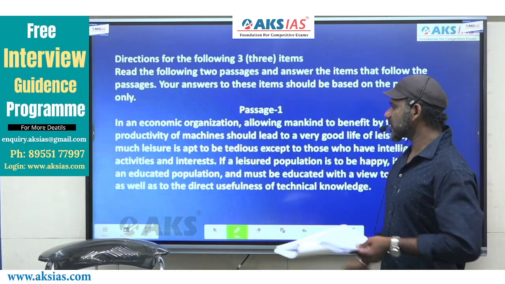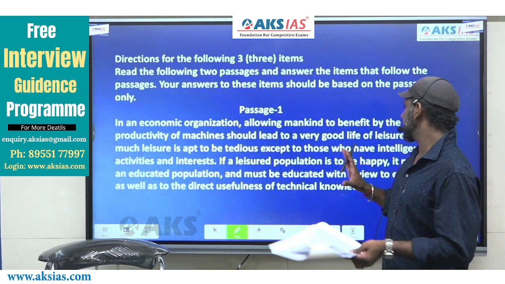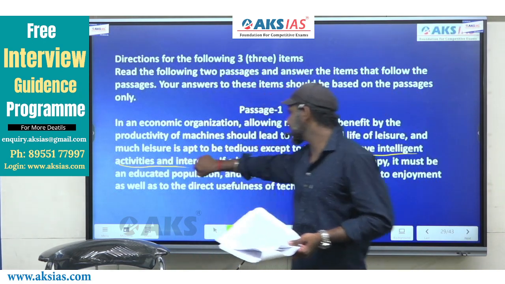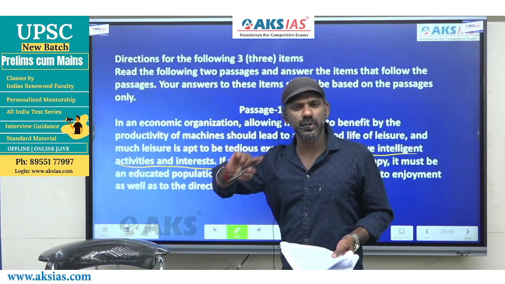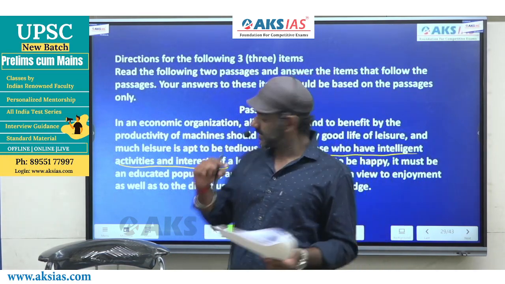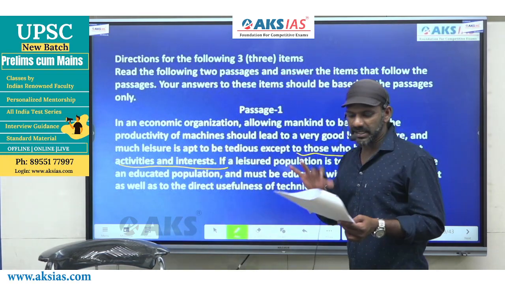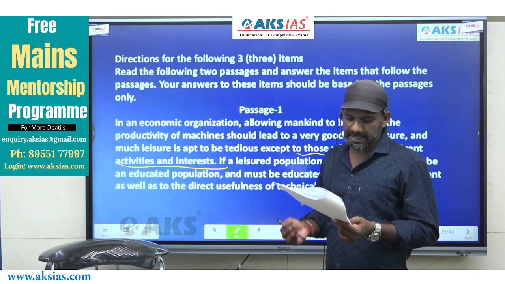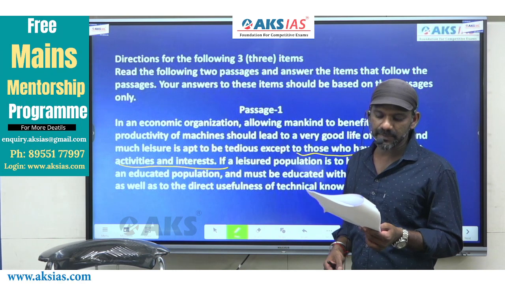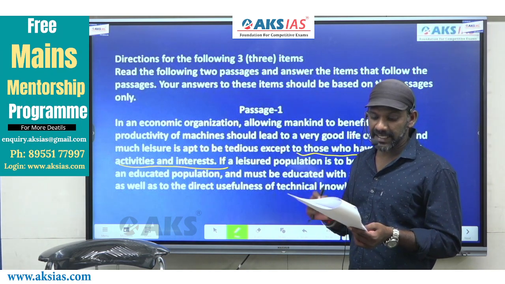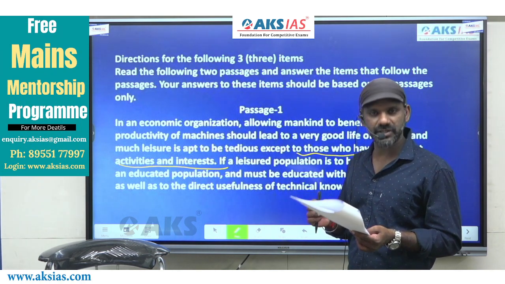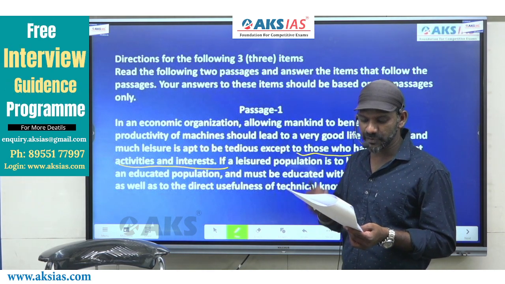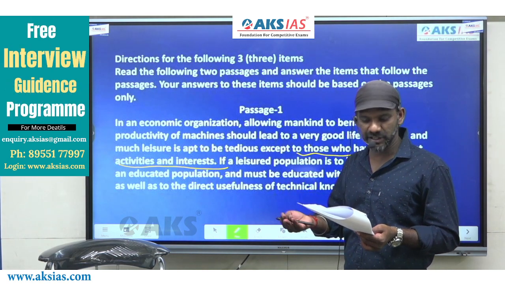That means much leisure will not be tedious to those persons who have intelligent activities and interests. If a leisured population is to be happy, it must be an educated population. That means if people indulge in intelligent activities and interests, they can also enjoy leisure.